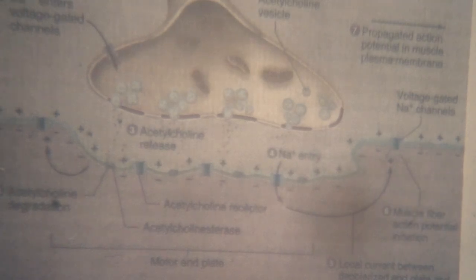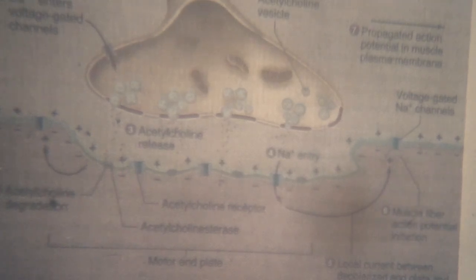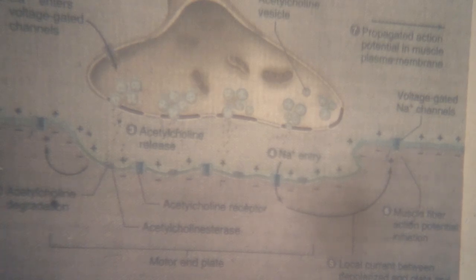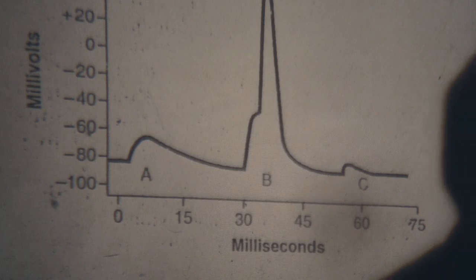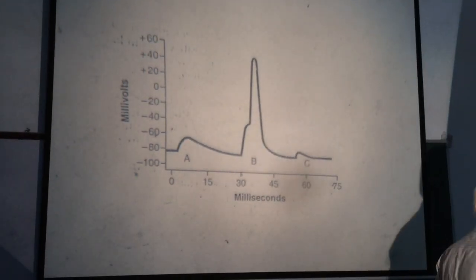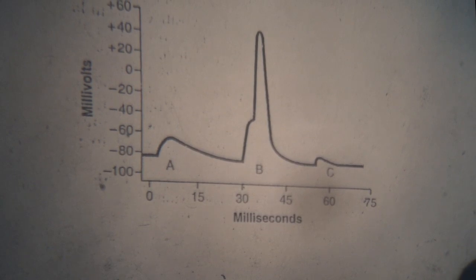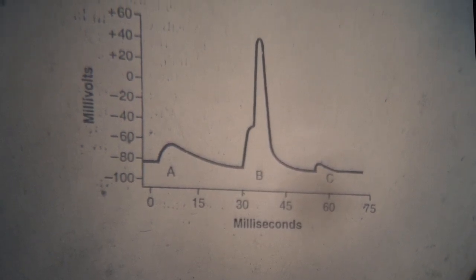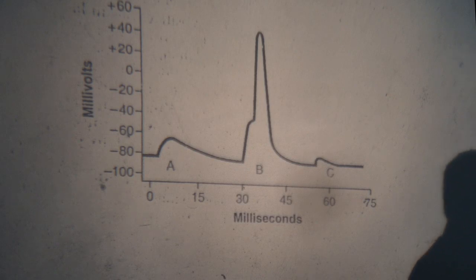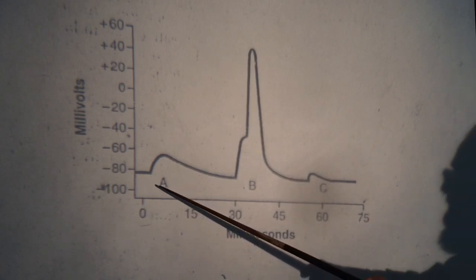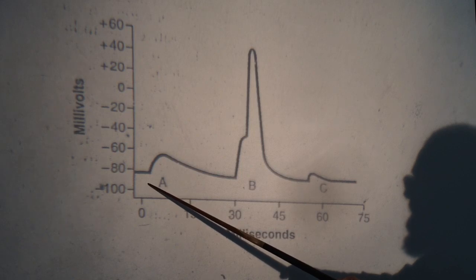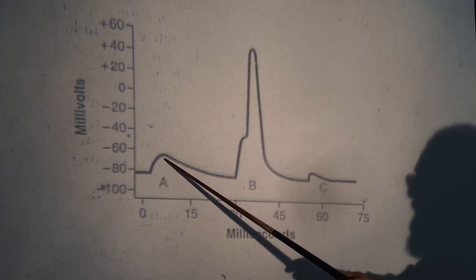So this is the mechanism of the neuromuscular transmission. I told you when, because of the end plate potential, the membrane potential reaches from its resting value to the threshold of excitation, that is minus 65 millivolt, there is production of an action potential in the muscle fiber. This is the resting membrane potential, and this is the end plate potential.